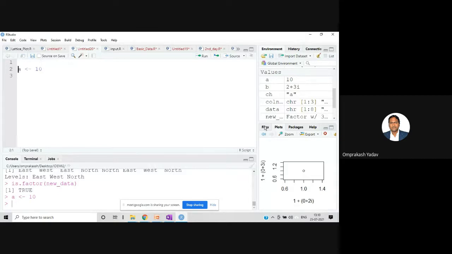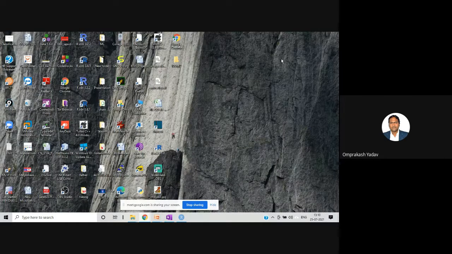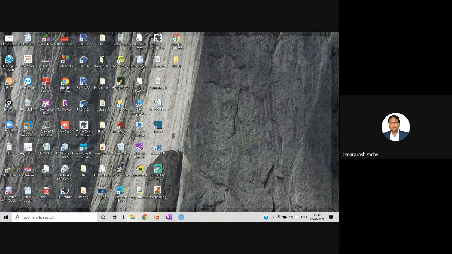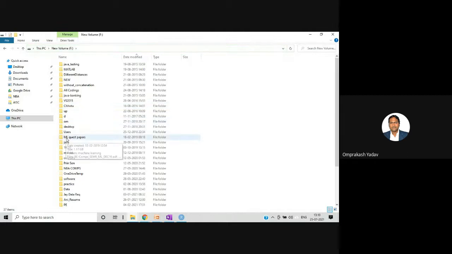Let's say suppose you have a folder on the desktop. Or let's say I'll create one folder in front of you. You can go to any drive wherever you want to save it.